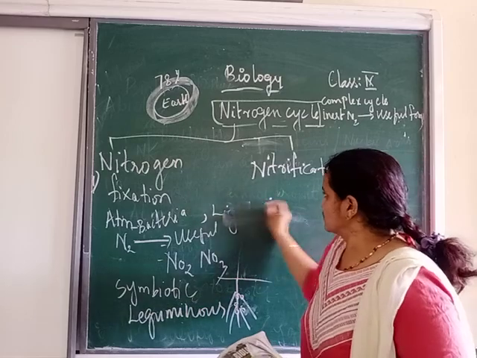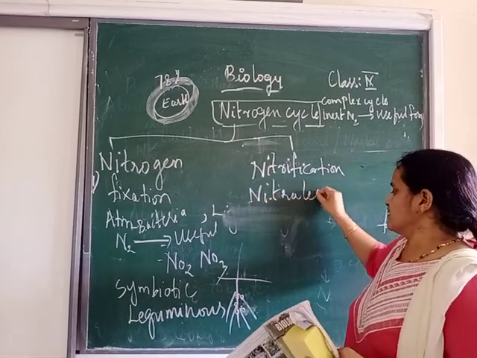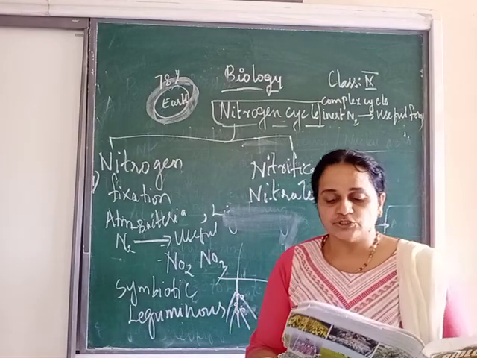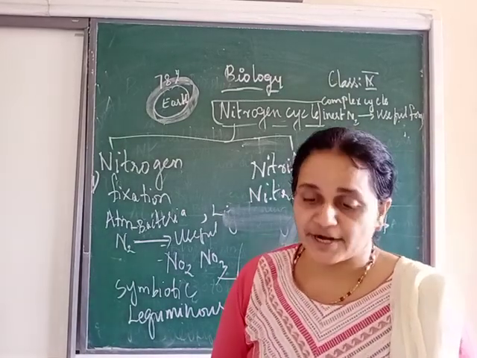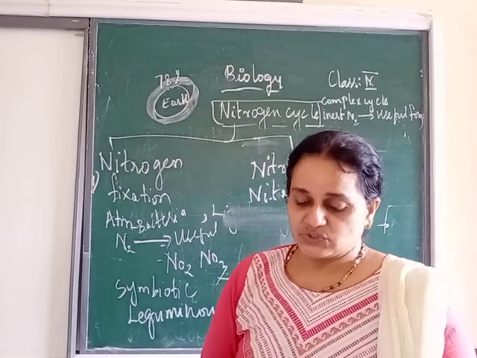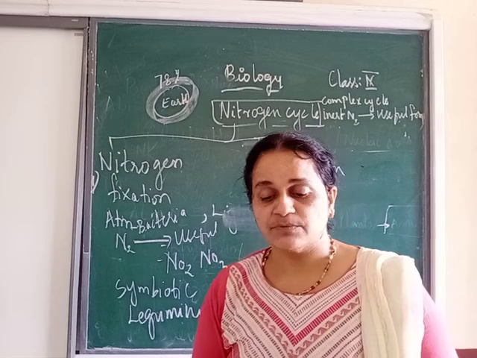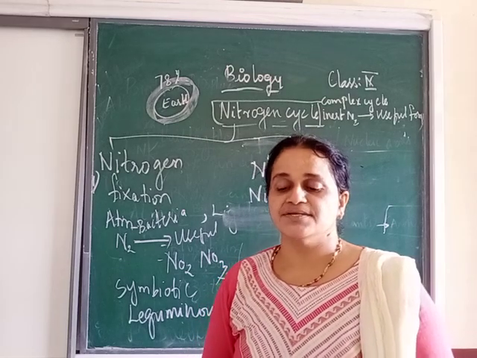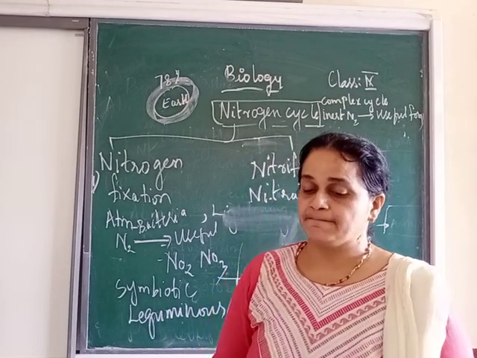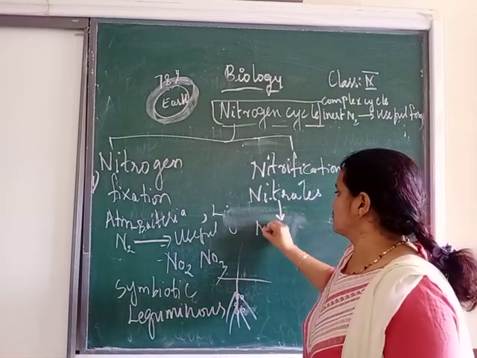Okay. So just see, nitrates getting converted to different useful forms of nitrogen. So just page number 173. Nitrates can also be converted to ammonia by the denitrifying bacteria. Denitrifying bacteria means nitrates getting converted to ammonia.